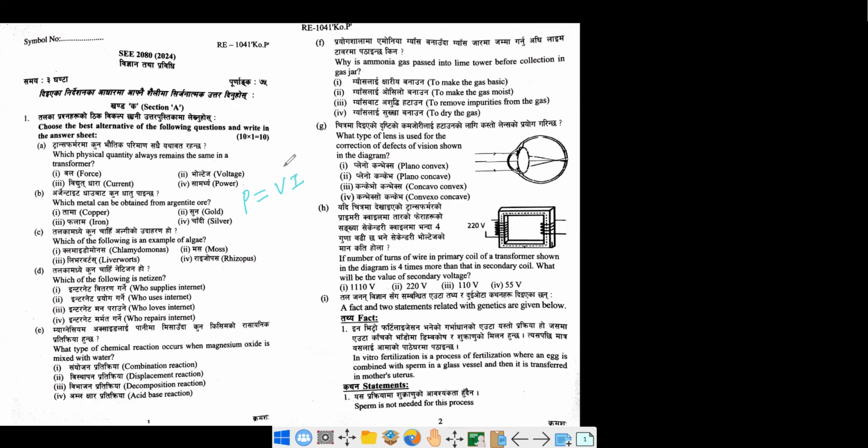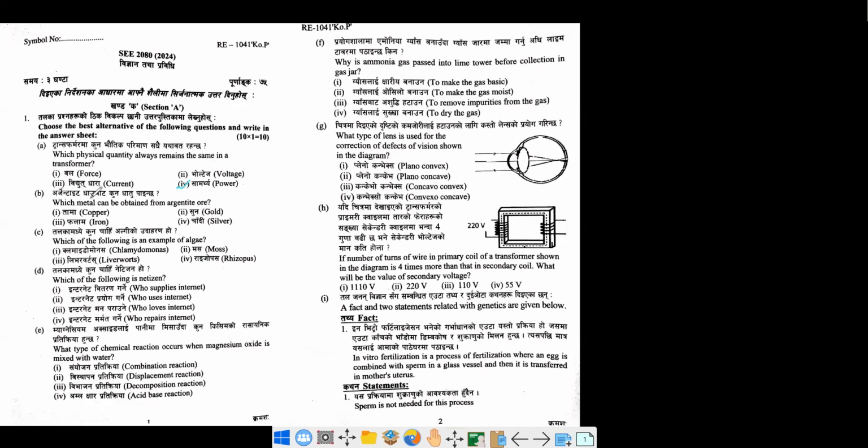That means if the voltage goes high, then the current gets lowered so that the value of P remains constant. That's why the input power P1 will always be equal to the output power P2. That's why the value of power remains constant. So our first answer is going to be power.